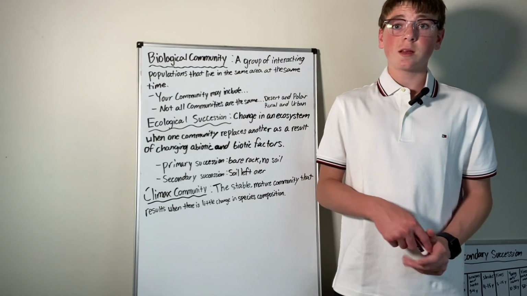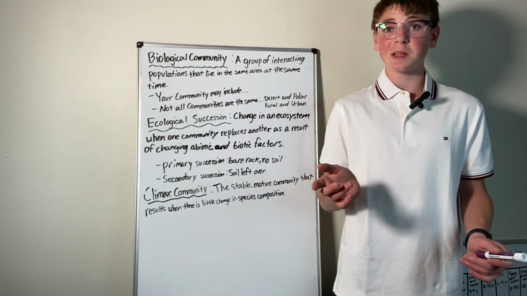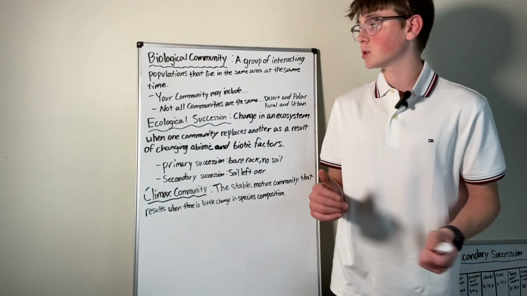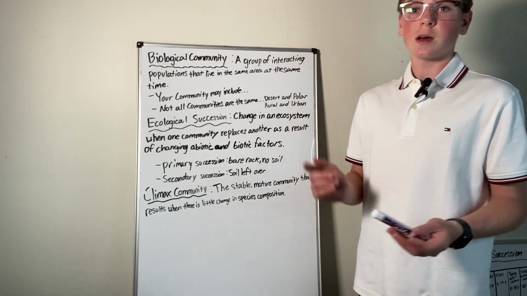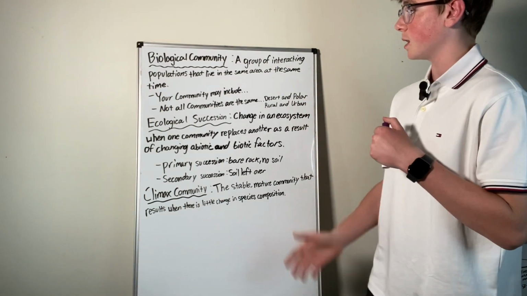I am Xavier Smith, and today I'm going to be talking about community ecology, which is basically primary and secondary succession. So let's talk. First, a biological community is a group of interacting populations that live in the same area at the same time.